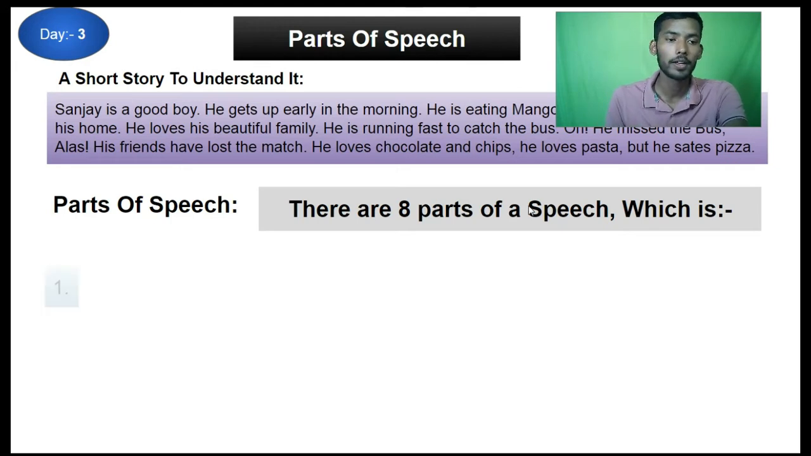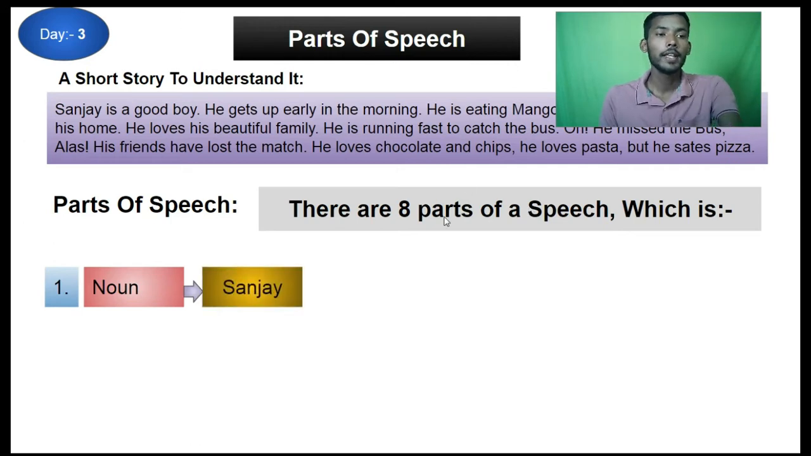Okay, next, the first one is noun. In this short paragraph here, there are lots of nouns, like Sanjay. You can say boy is also a noun, morning is also a noun, mango. There are lots of nouns in this sentence. That's why I have written this short paragraph so that it will be easy for you people to understand.